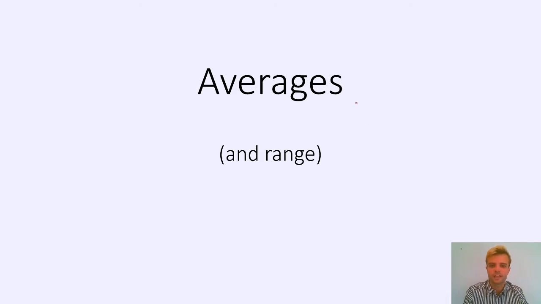All right, so here we're looking at averages and range. The reason why range is written separately is because range isn't actually an average, and I'll explain why once we've got our definitions of what the averages are. There are three types of average, and they all begin with an M. You've got the mean, the mode, and the median. The range is not actually an average, but it does go along with the averages.